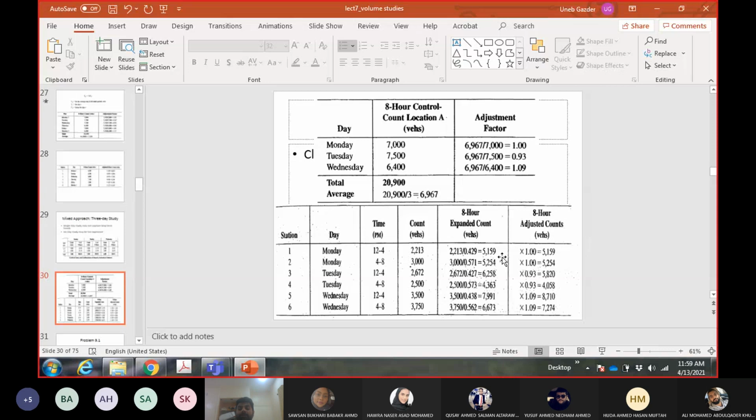Then you have, so this is the 8 hour count for this day, Monday, and these 2 are for Tuesdays, and these 2 are for Wednesday. Then you multiply with the adjustment factor like we did today to convert it into the average of the weekday. So this is multiplied by the adjustment factor. Okay, so in this example we have used expansion factor as well as adjustment factor because the data was collected for less than the required time period, and it was only collected for a particular day.